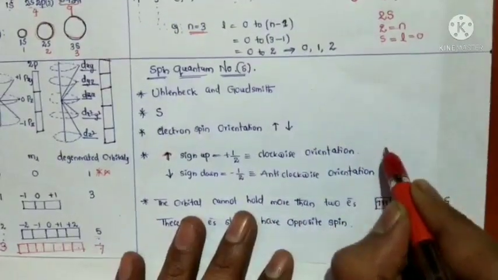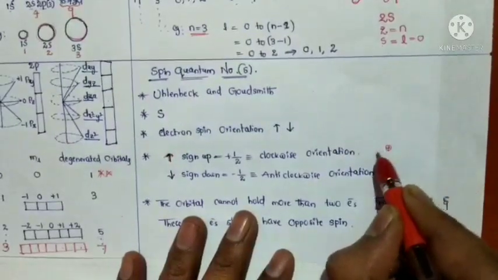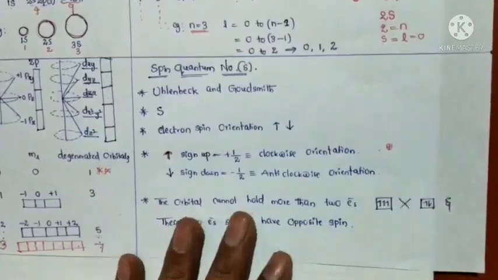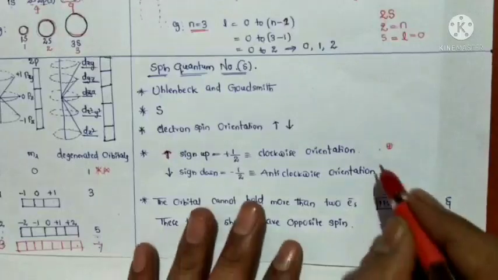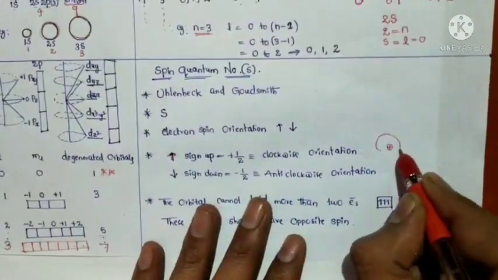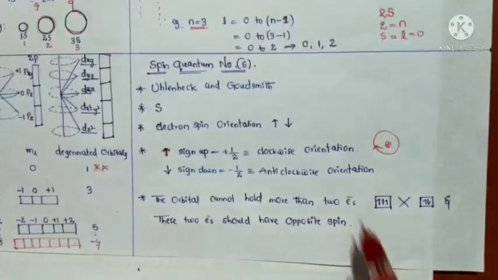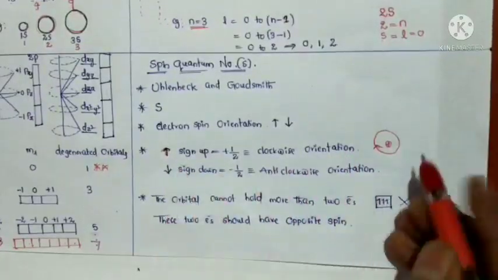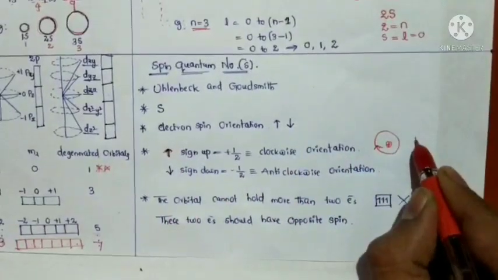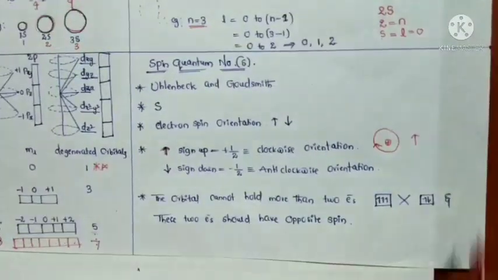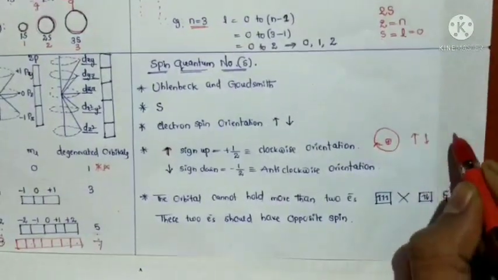So for example, here is a nucleus and an electron spin. The electron spin with a clockwise orientation is indicated by an upward sign. If the sign is downward, it is anti-clockwise.